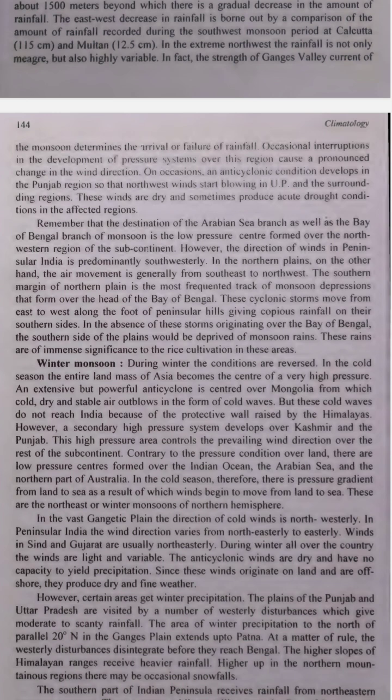3. What happens in the northwest? In the northwest part of India, like in places near Punjab and Rajasthan, the amount of rain is not only very small, but it also changes a lot. This means that some years they get more rain, but some years they get almost no rain. The rain in this area is unpredictable. You don't know exactly when it will come.